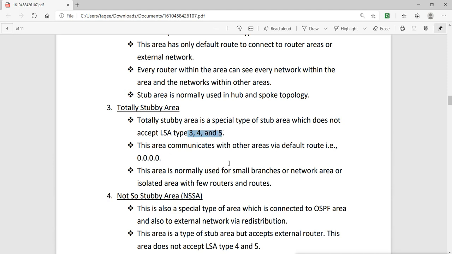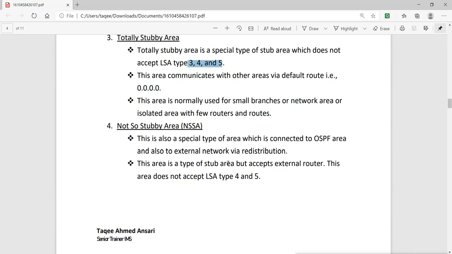Then we have another area, the not so stubby area. This is also a special type of area which is connected to the OSPF area and also to an external network via redistribution. This area is a type of stub area but accepts external routes.